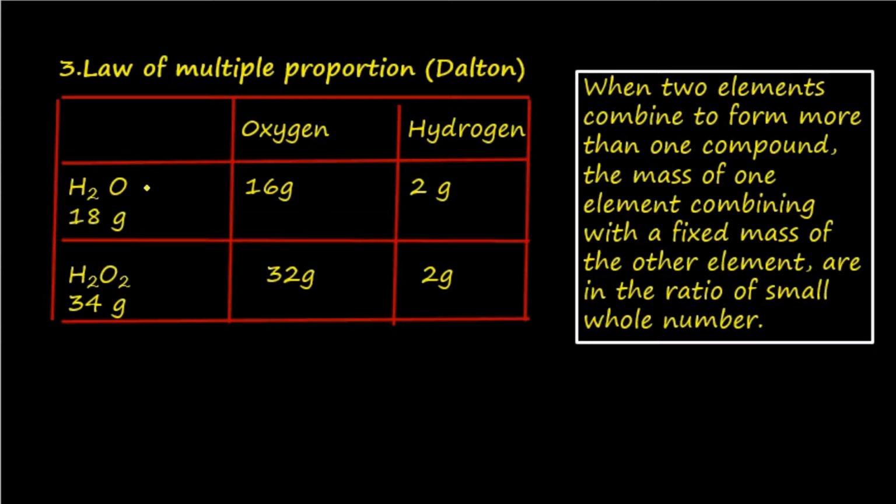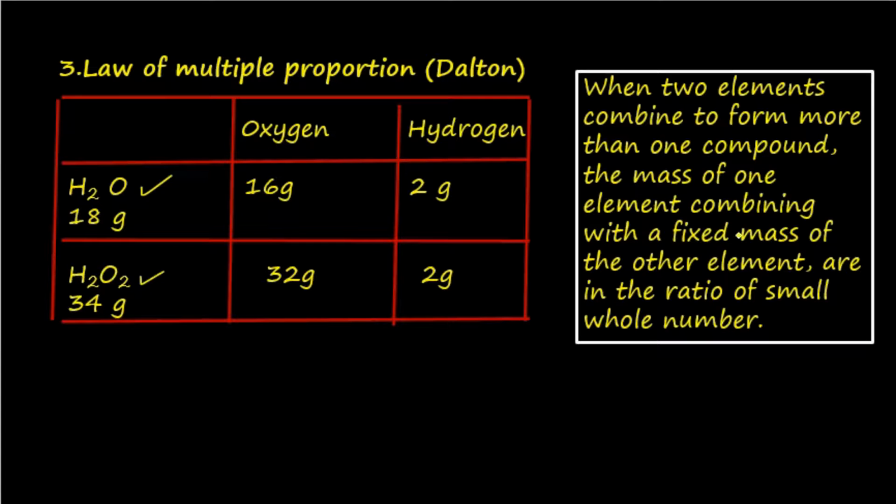Let us take for example water and hydrogen peroxide. Elements present in both these compounds are oxygen and hydrogen. In the case of water, 16 grams of oxygen combined with 2 grams of hydrogen. In hydrogen peroxide, 32 grams of oxygen combined with the same amount of hydrogen, 2 grams.